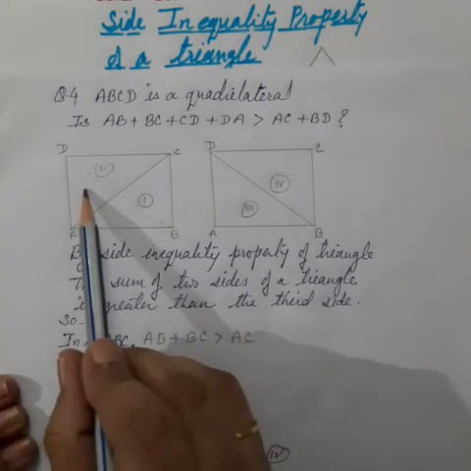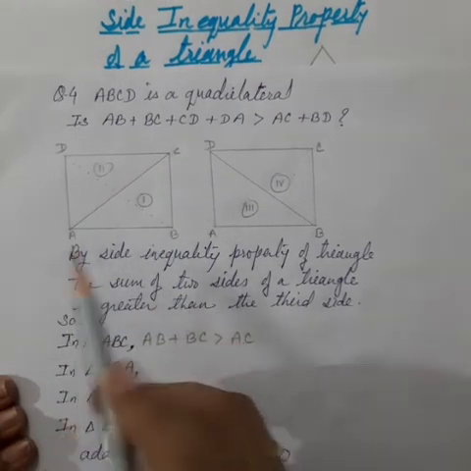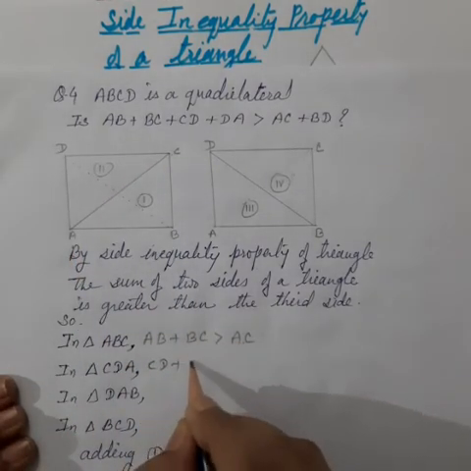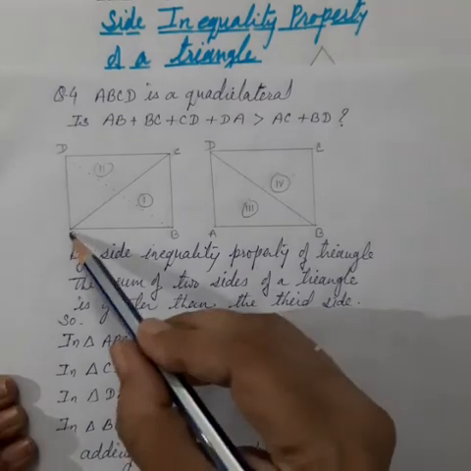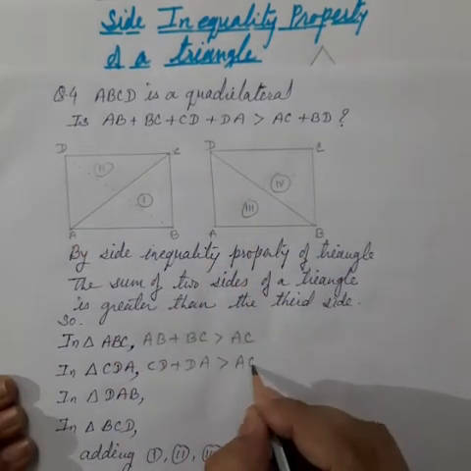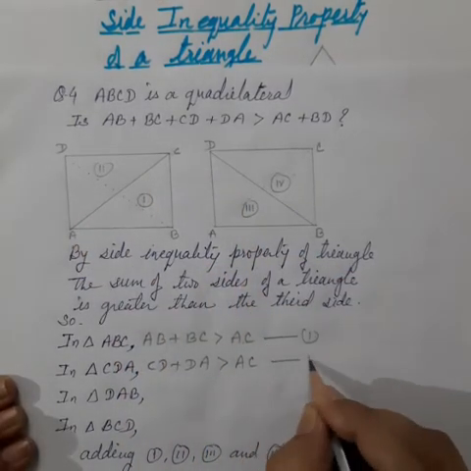Now in the second triangle, CD plus DA is greater than this diagonal AC. This is the first inequality, and this is the second inequality.